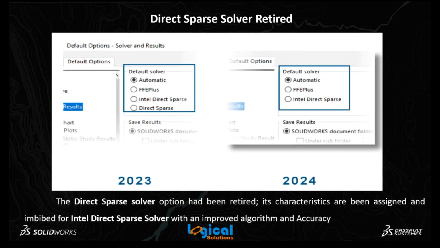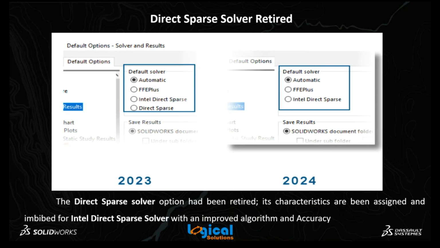The next one is Direct Sparse solver retired. There are 4 types of solvers in SOLIDWORKS: Automatic, FFE Plus, Intel Direct Sparse and Direct Sparse. In 2024, the Direct Sparse solver is removed, that means it is retired, and its characteristics are assigned to the Intel Direct Sparse solver, with an improved algorithm and accuracy.